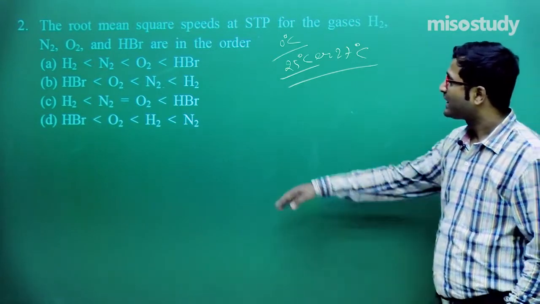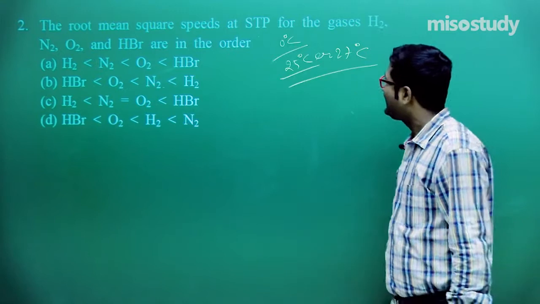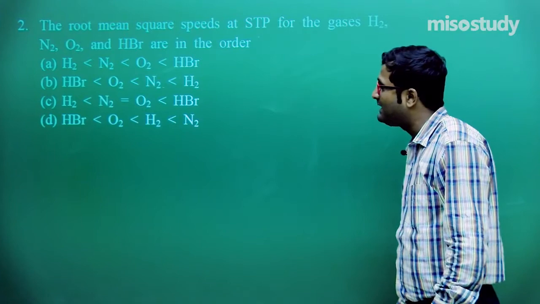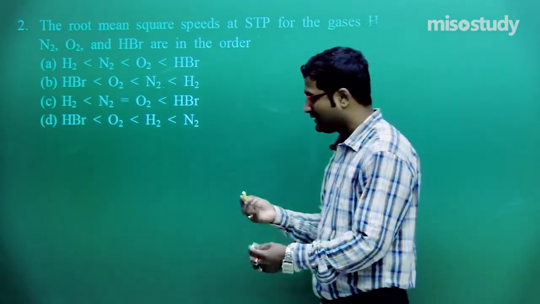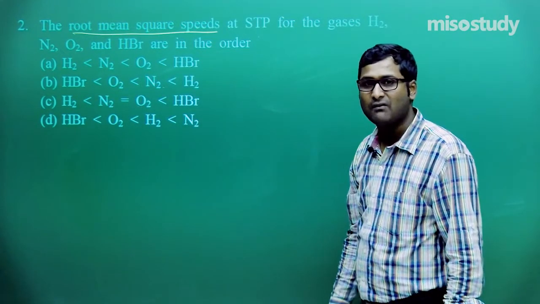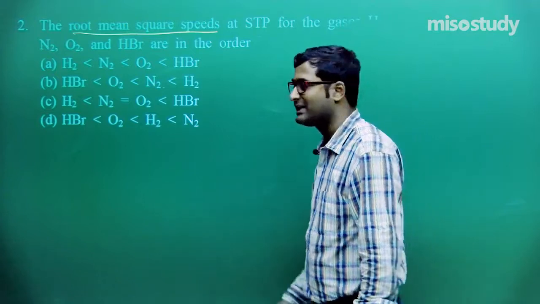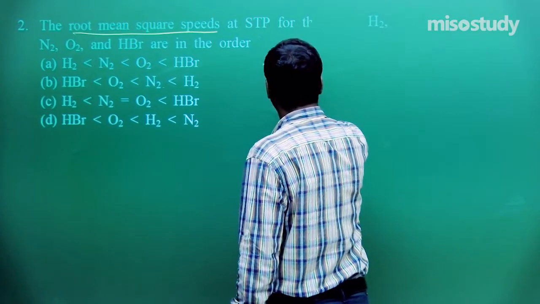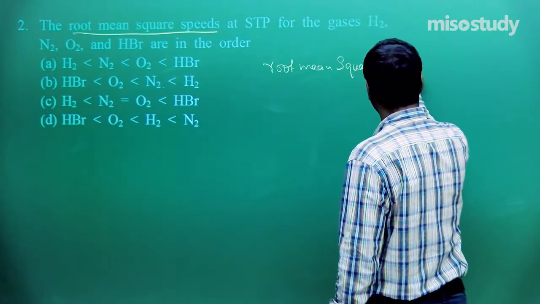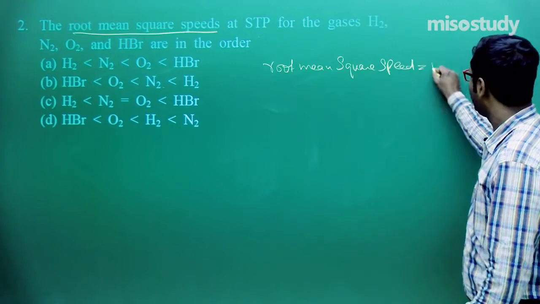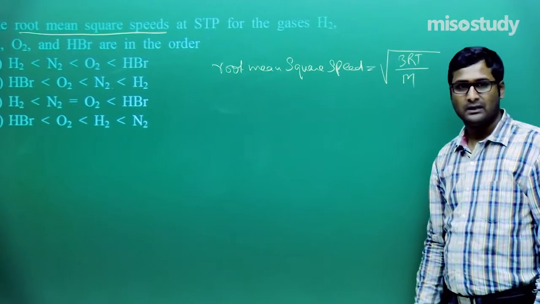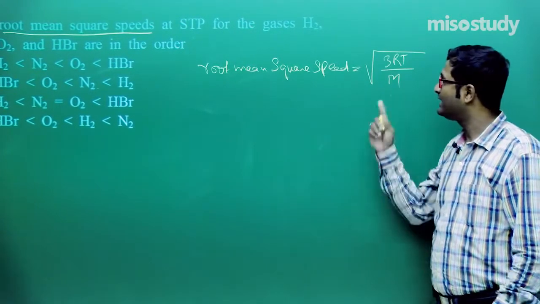What does the question say? The root mean square speed at STP for the gases H2, N2, O2 and HBr are in the order. Now the question is about root mean square speed. Do you remember the formula of root mean square speed? Yes sir, root mean square speed equals root under 3RT upon M. Clear, friend?